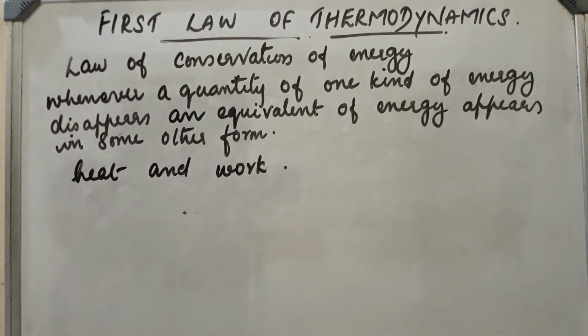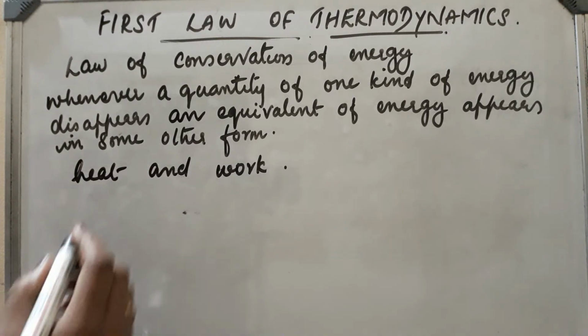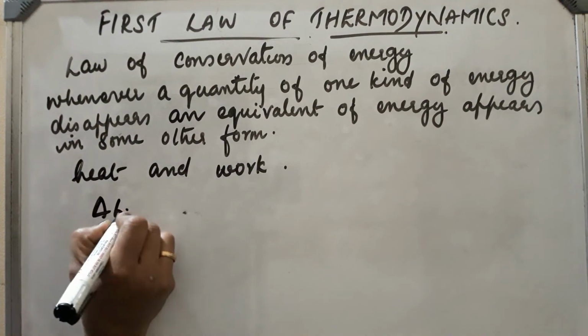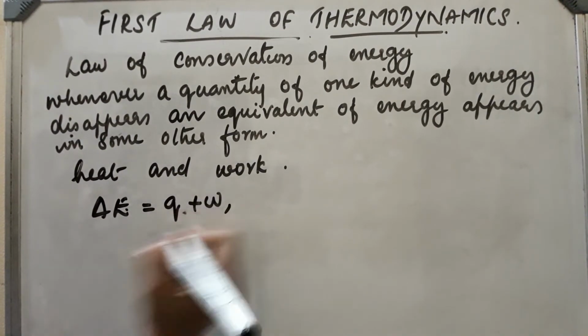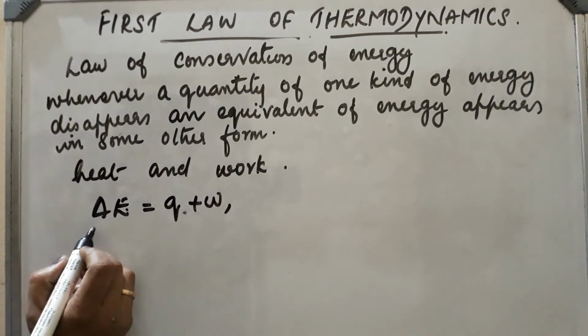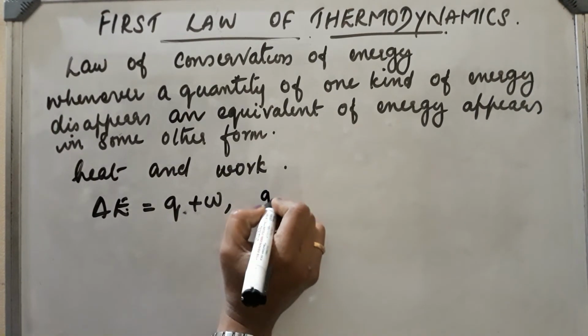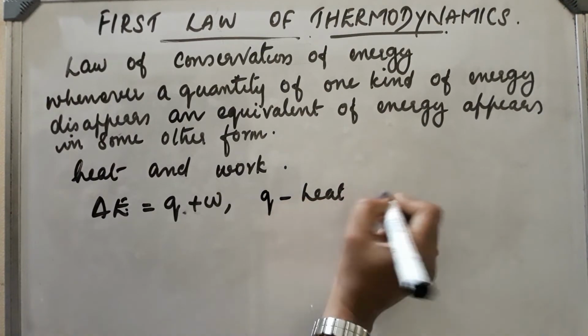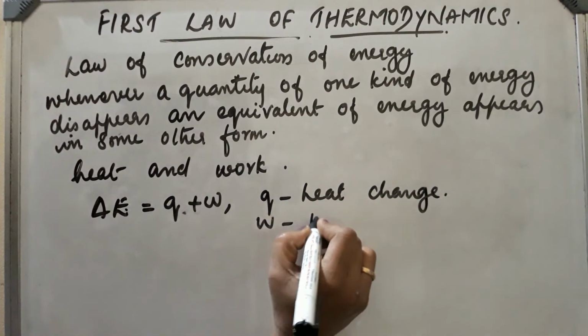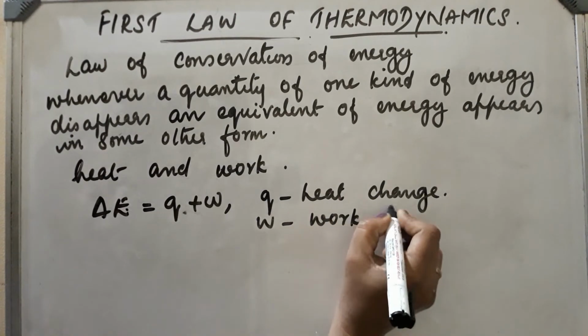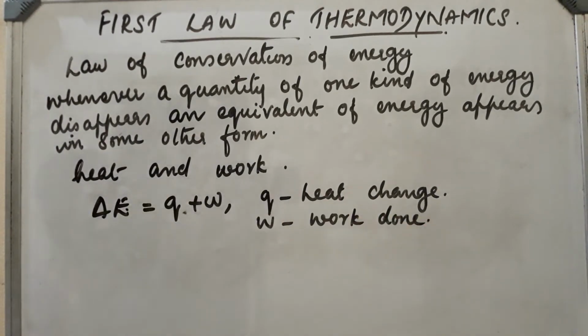Mathematically we can express this law of conservation of energy, or first law of thermodynamics, as follows. According to the first law, delta E, the change in internal energy, will be equal to Q plus W. Delta E is the change in internal energy, Q is heat change, and W is work done.